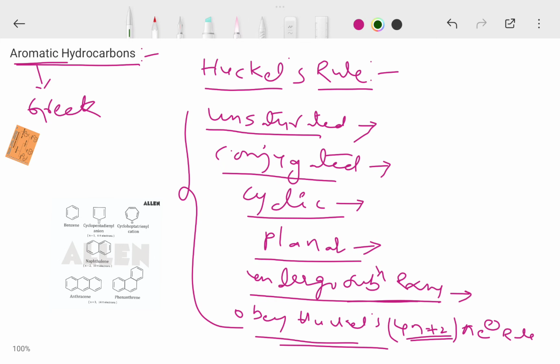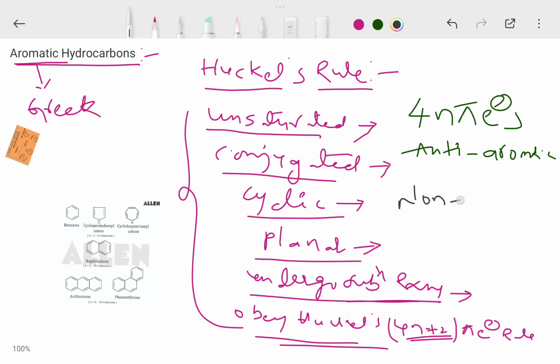Similarly, monocyclic, planar, conjugated systems with 4n pi electrons are anti-aromatic. Anti-aromatic compounds. Compounds other than aromatic and anti-aromatic are non-aromatic. Non-aromatic compounds. Three types of compounds are there. We can see some examples here. I can show you.